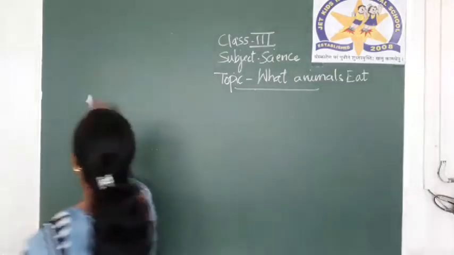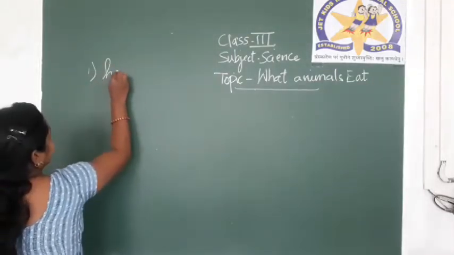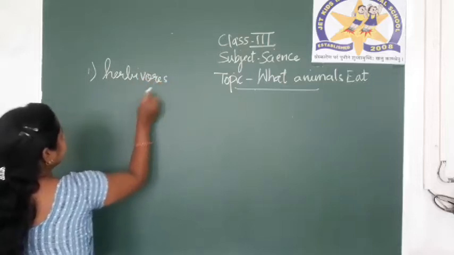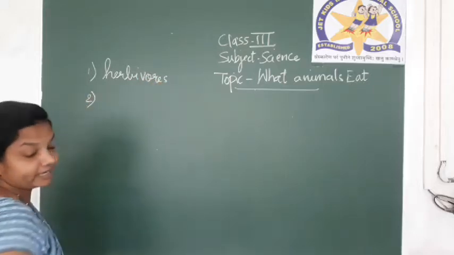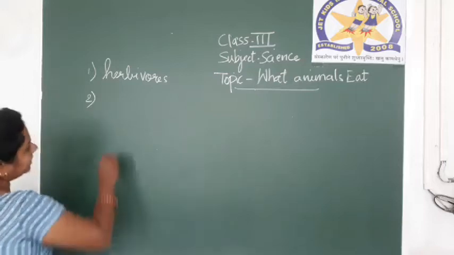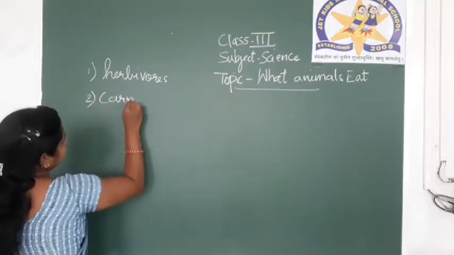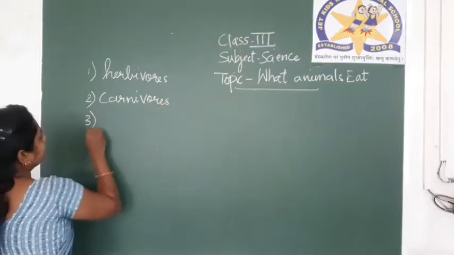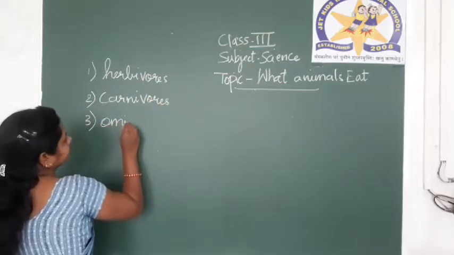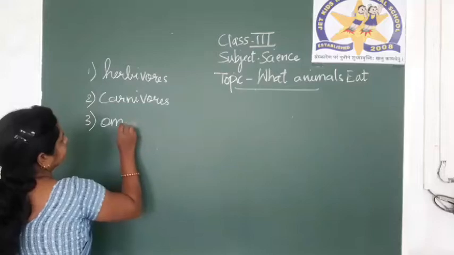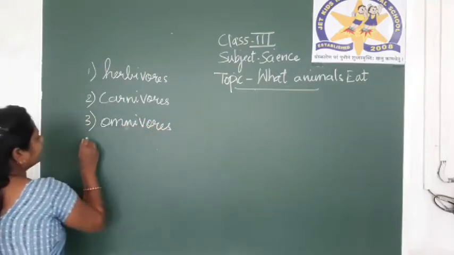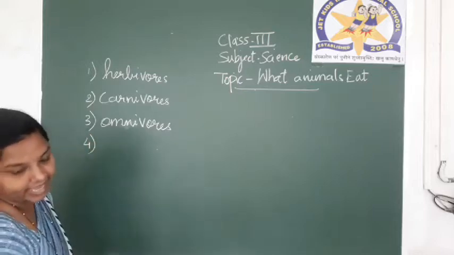Yes, they are, the first one is herbivorous. We can say herbivores. Then second is carnivores. Then third one omnivores. Fourth, yes, scavengers.